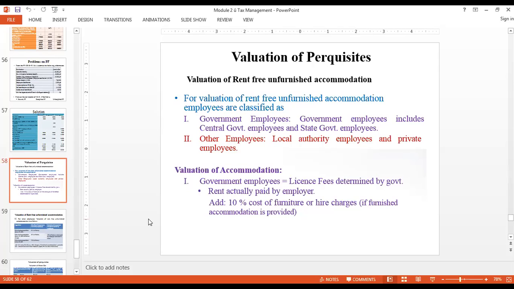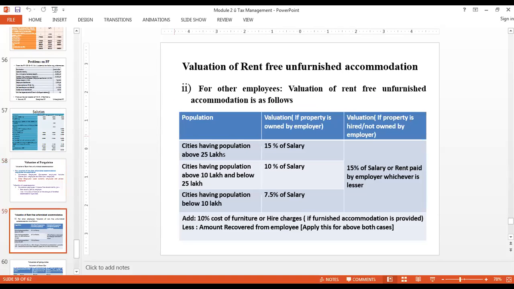That's what I said. When I come to the problem part of it, we'll go into the details of how we take the benefit of rent-free unfurnished accommodation. Next point is, if you are a private employee, that means you are working in a private company, and your employer has provided you a rent-free unfurnished accommodation, then there are certain conditions that you have to take into consideration. Now what are those things is mentioned on your slide. First, if you are living in a city wherein the population of that particular city is about 25 lakhs as per the 2011 census.